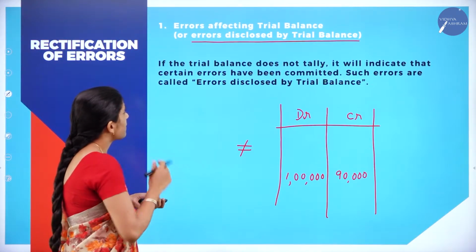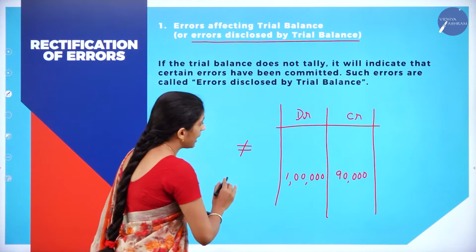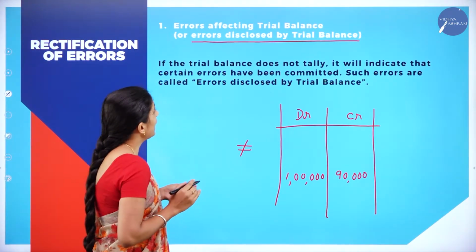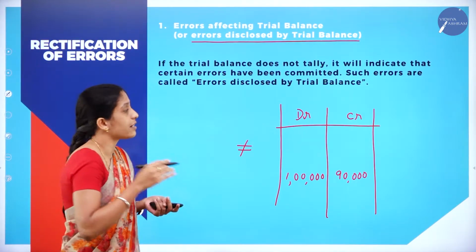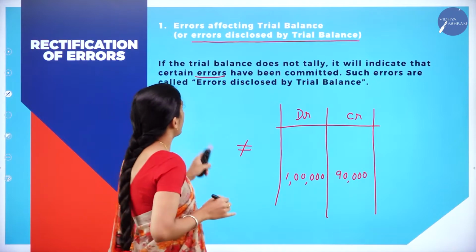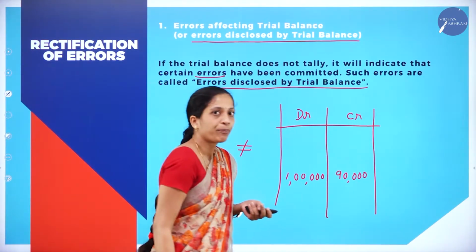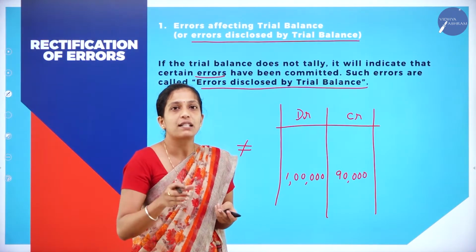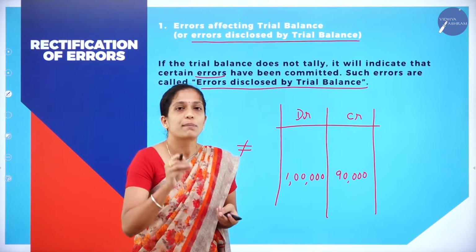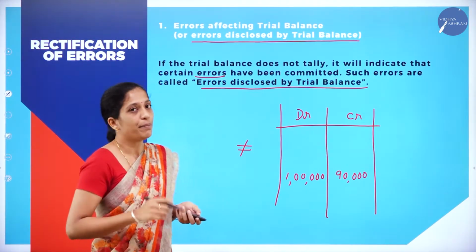So what is errors affecting trial balance? If the trial balance does not tally, in the sense that the debit side is not equal to the credit side, it will indicate that certain errors or mistakes have been committed. Such errors are called errors disclosed by trial balance. So if the total of the debit side is not equal to the total of the credit side in your trial balance, it means it is errors disclosed by trial balance.